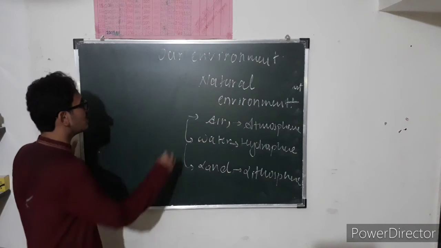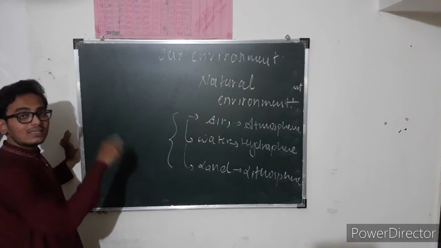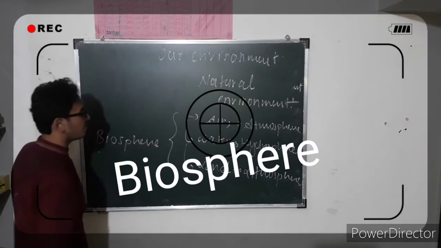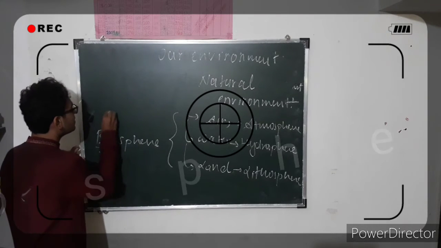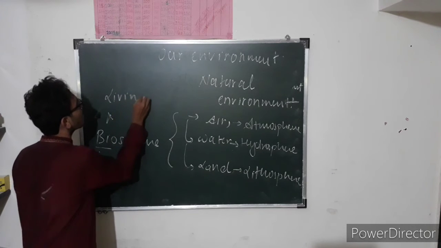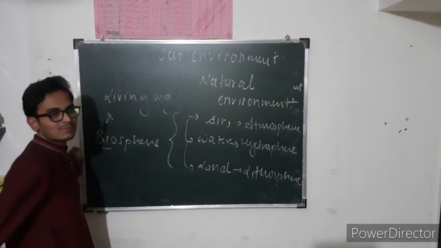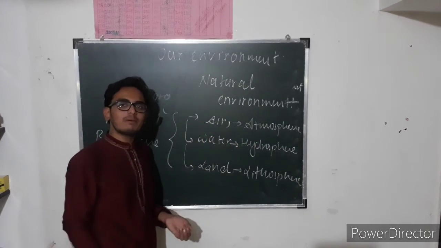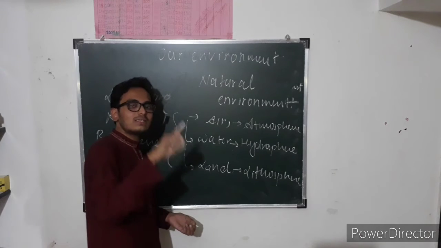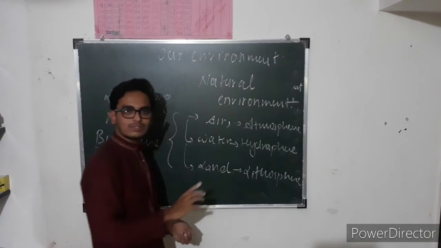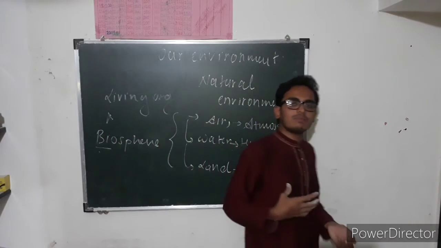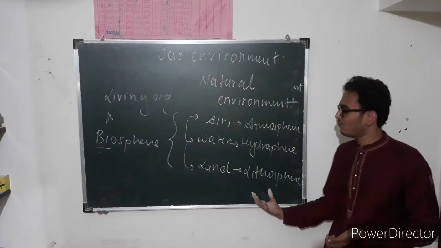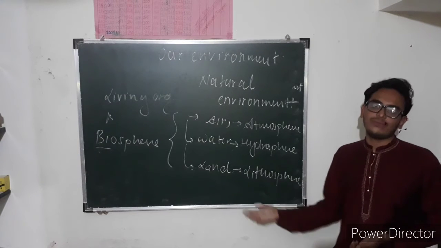And if we combine all these parts, the thing is known as biosphere. Biosphere, bio means living organisms. Okay. Air, atmosphere, is the maximum part of the earth and the protective layer of the earth. Water, hydrosphere, means water, which is the home for aquatic life. Land is lithosphere, on which we live.